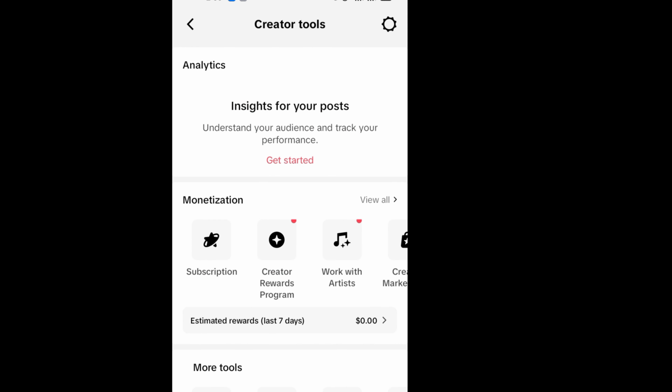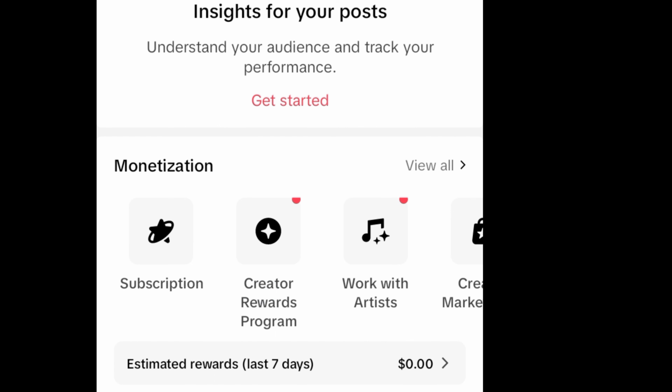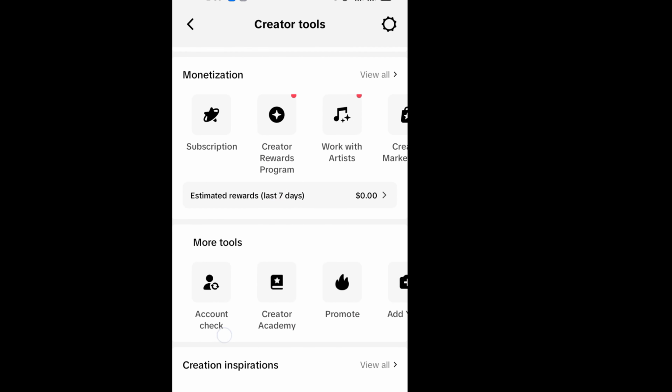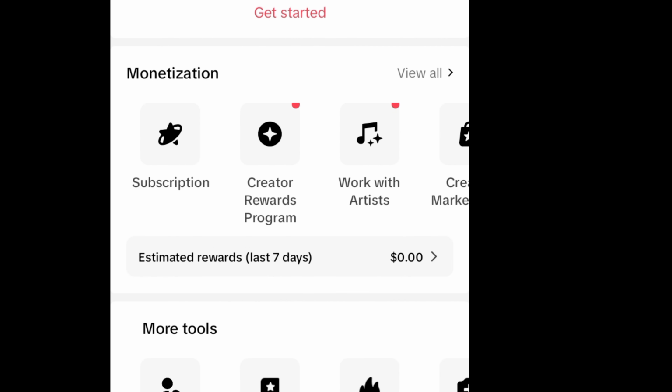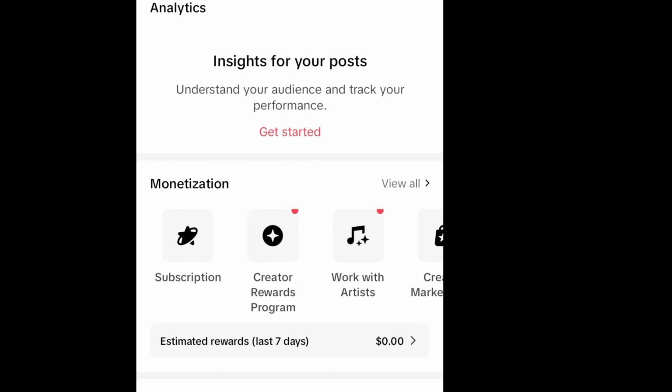You will see estimated reward $0 because I haven't even started creating content. This is how to create an international TikTok account without a VPN. And you should know, to monetize this account, I need 10,000 followers and 100,000 views within 30 days, and you must be 18 years old. Now all I have to do is to start creating unique content.